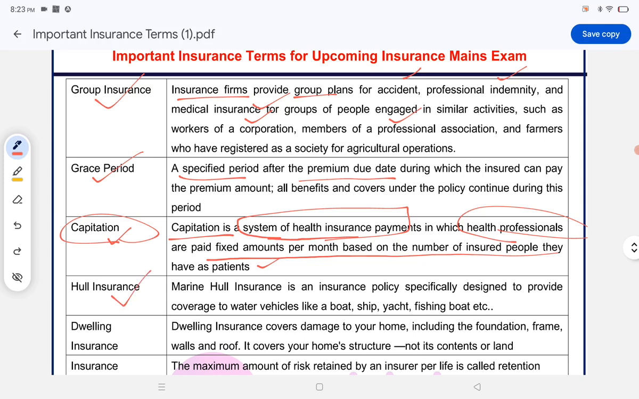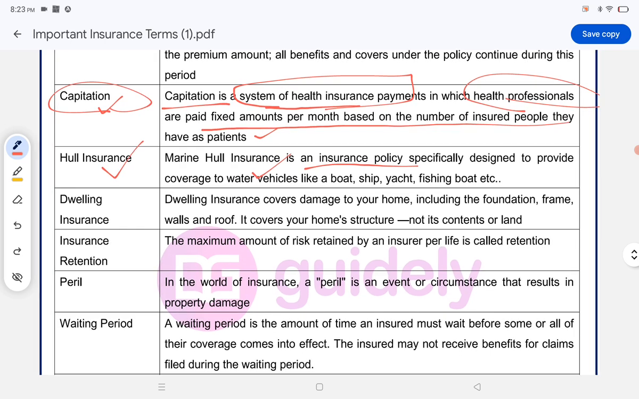Hull insurance. Marine hull insurance is an insurance policy specifically designed to provide coverage to water vehicles like a boat, ship, yacht, fishing boat, etc. Dwelling insurance covers damage to your home, including the foundation, frame, walls, and roofs, but it covers only your house structure, not its contents or land.